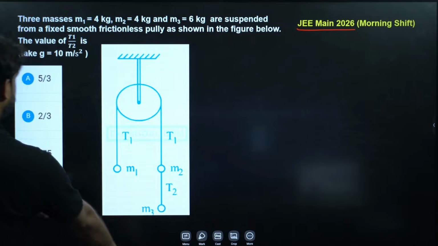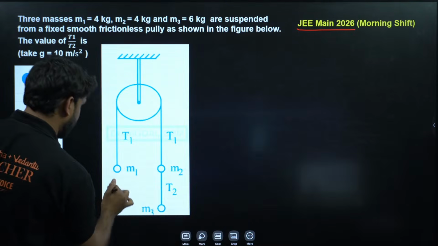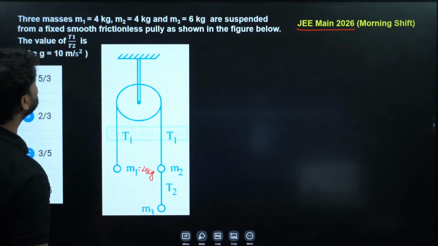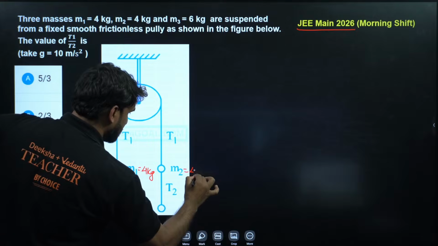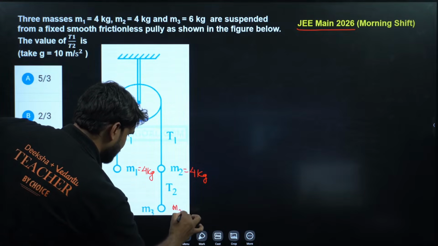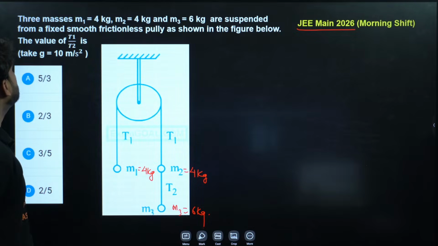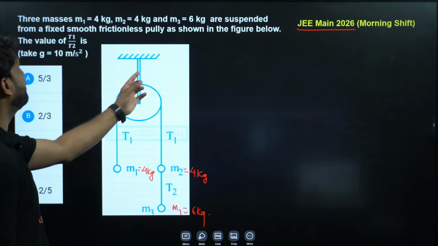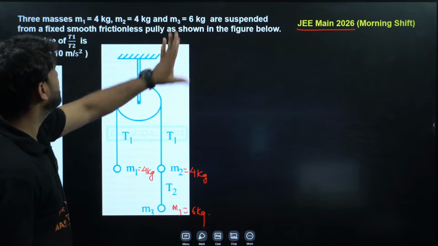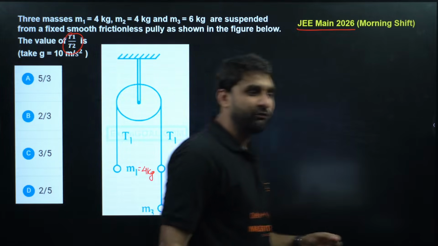Okay, here this is given to you. 3 masses: M1 is equal to 4 kilogram, M2 is equal to 4 kilogram, and M3 is 6 kilogram. The 3 masses are suspended from a fixed smooth, frictionless pulley. It means this pulley is having no friction. The pulley is shown in the figure below. The value of T1 by T2. It means we have to find out the ratio of T1 and T2.